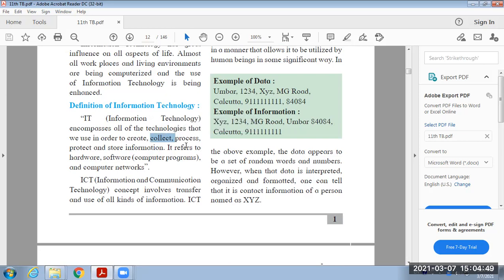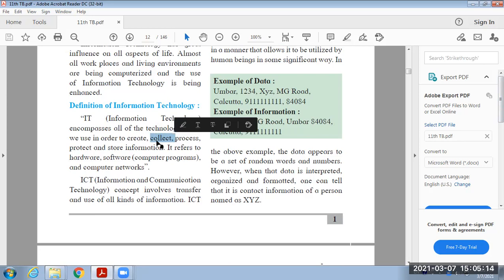For example, let's see the example of addition of two numbers. If we have to perform the program for addition of two numbers, in that case, first of all, we have to create that program by specifying the different syntactical statements. After that, we have to perform the process of collect, or that is the collection.